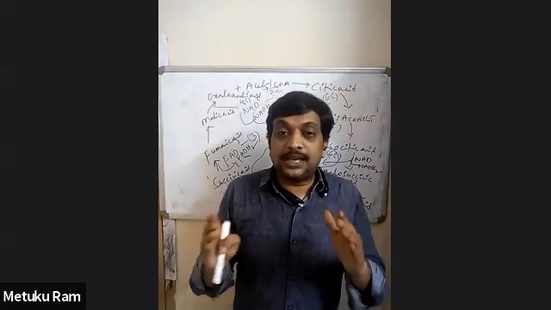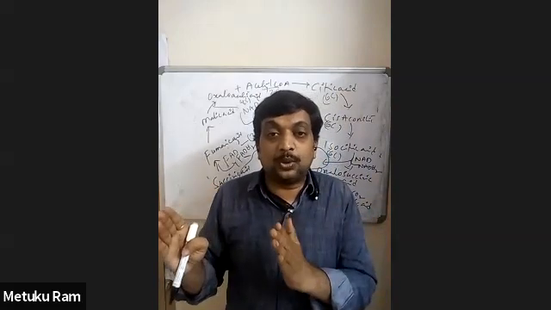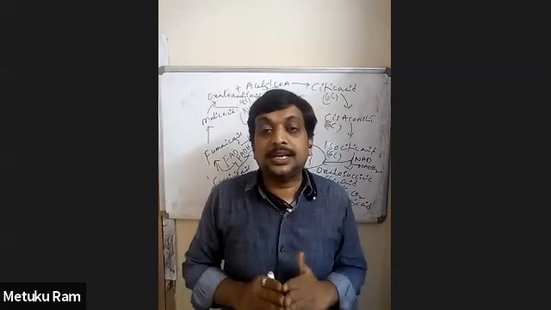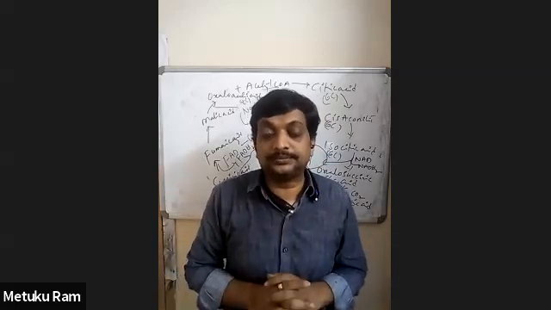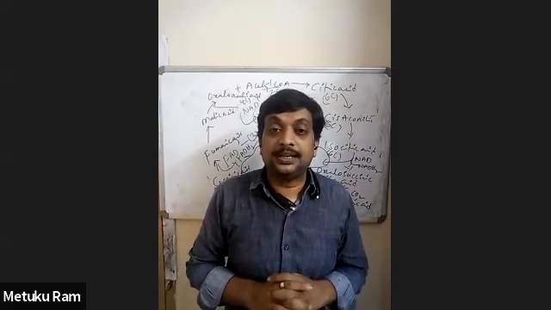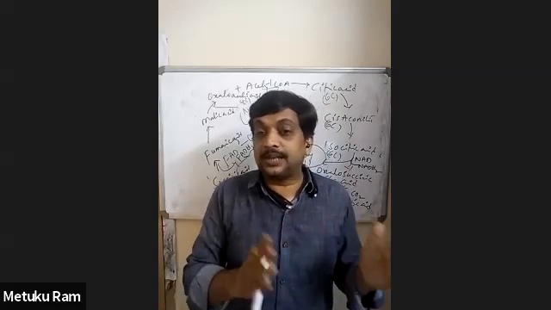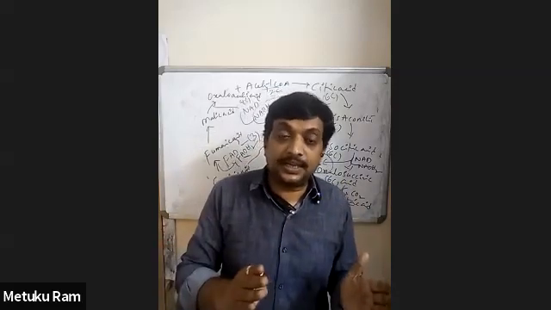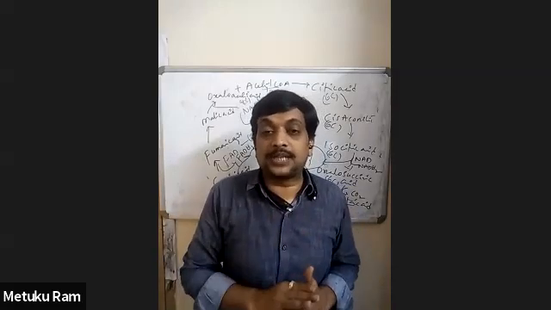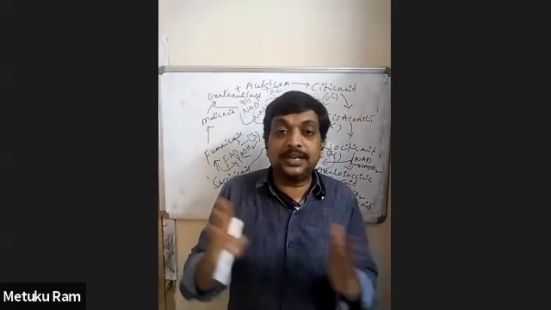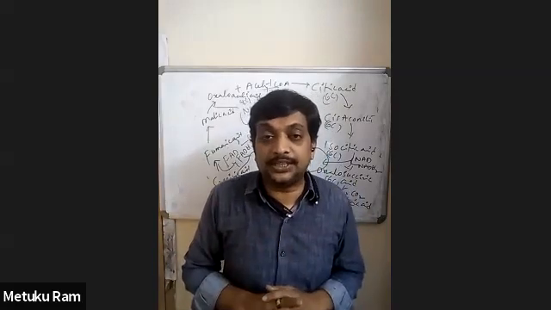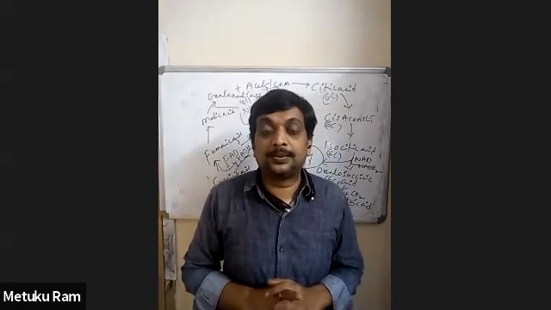Now, the enzyme which is bound to the inner membrane of the mitochondria is called succinic dehydrogenase, which converts succinic acid into fumaric acid. In that reaction, FAD is converted into FADH2. Right?